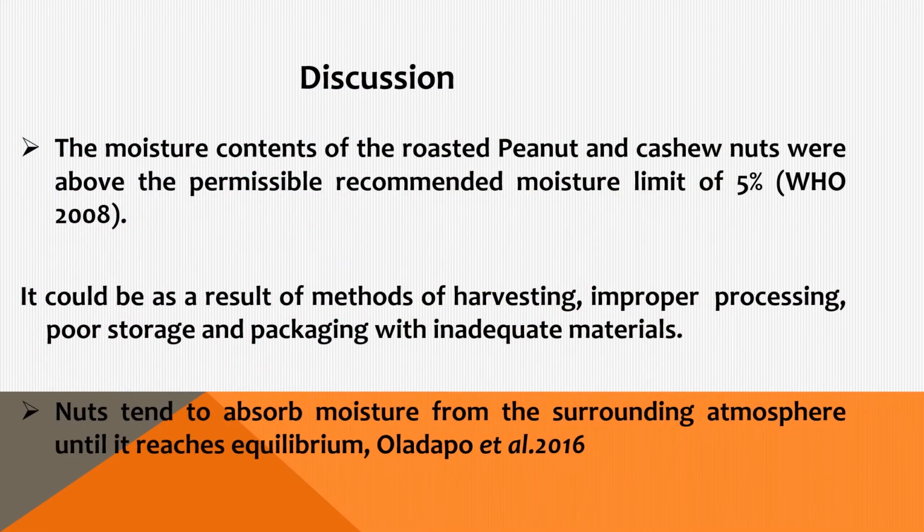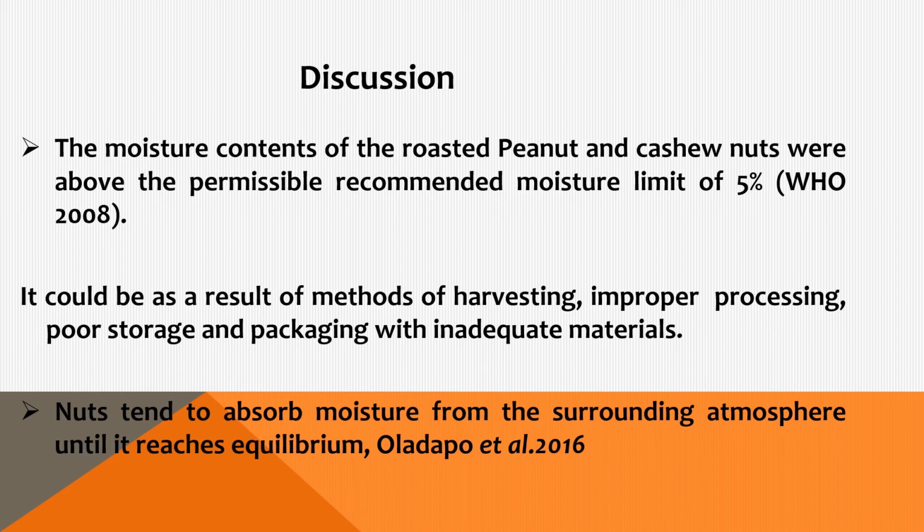Discussion. The moisture content of the roasted peanut and cashew nuts were above the permissible recommended moisture limit of 5%, according to WHO. While in this work, we were getting a moisture content ranging between 22 to 32.48 nanogram per kilogram.